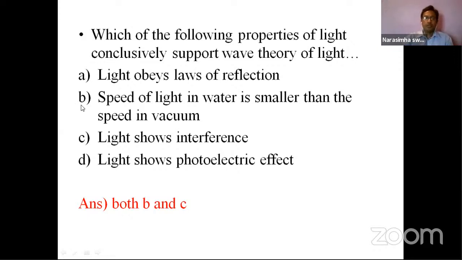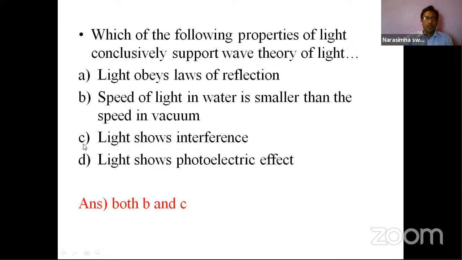Yes, this is true because we are treating this as wave theory here. When traveling in a medium, we discuss denser medium and rarer medium, so there is a change in refractive index, and here comes the change in velocity or speed. So this may be a chance of the correct answer.